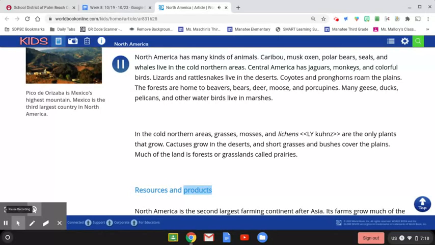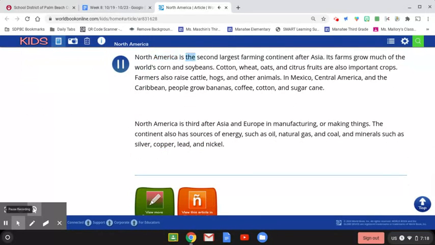Resources and products. North America is the second largest farming continent after Asia. Its farms grow much of the world's corn and soybeans. Cotton, wheat, oats, and citrus fruits are also important crops. Farmers also raise cattle, hogs, and other animals. In Mexico, Central America, and the Caribbean, people grow bananas, coffee, cotton, and sugar cane.